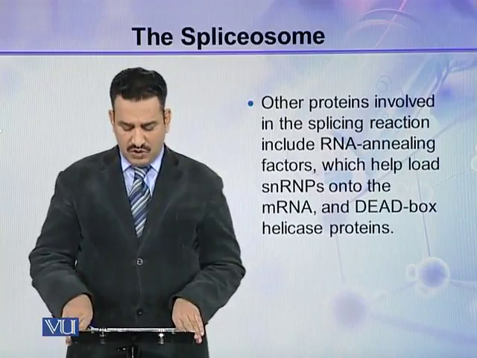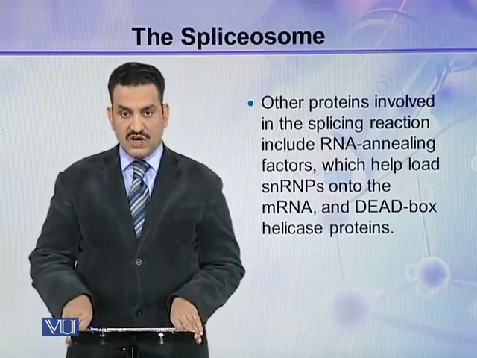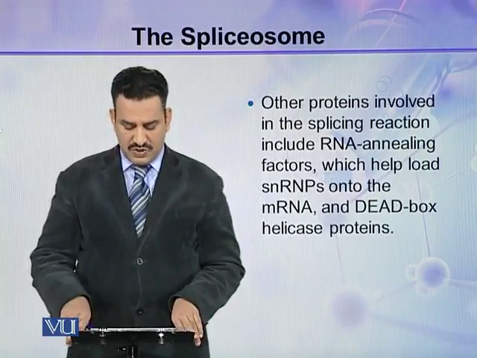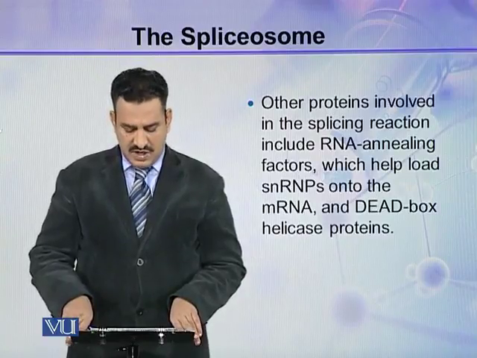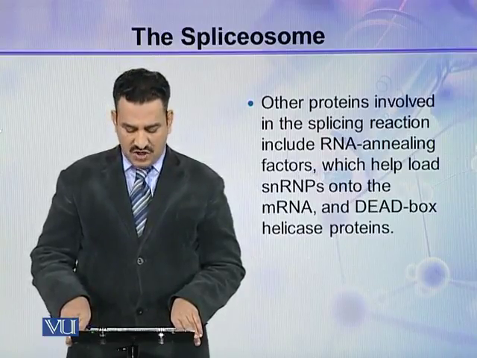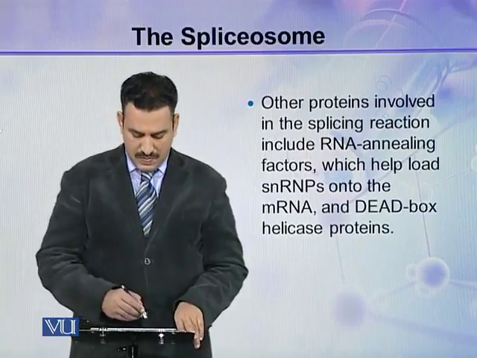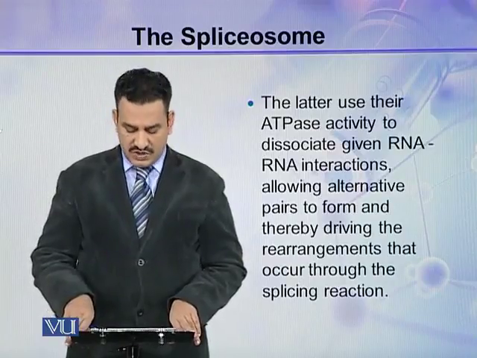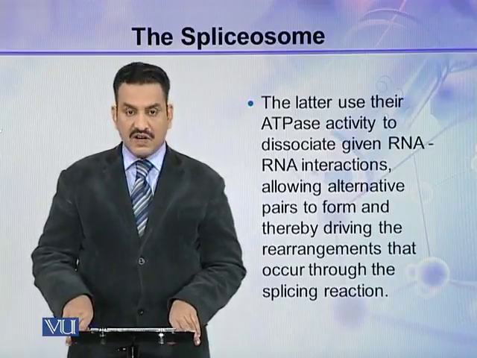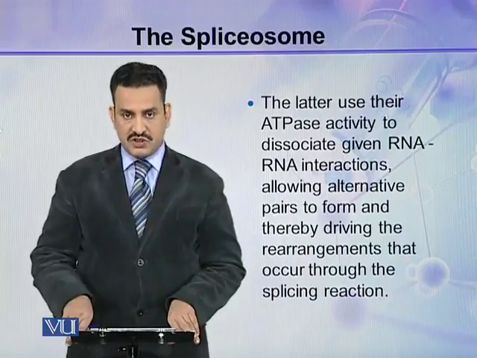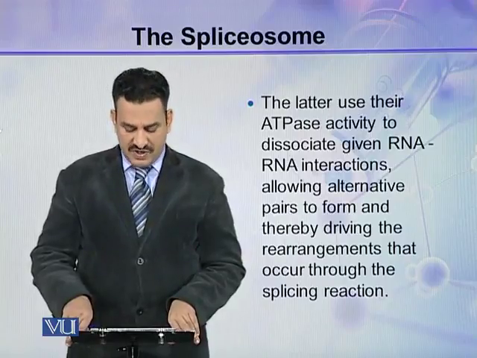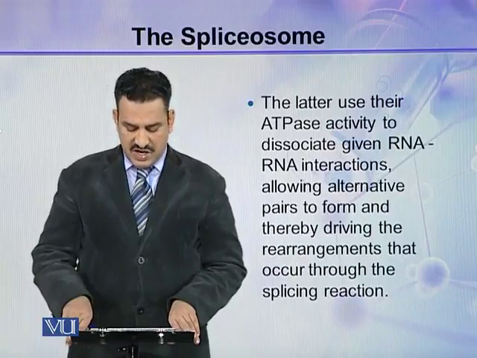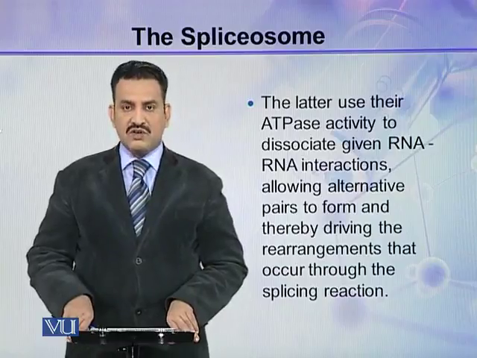Other proteins involved in the splicing reaction include RNA annealing factors, which help load snRNPs onto the mRNA, and DEAD box helicase proteins. The latter use their ATPase activity to dissociate given RNA-RNA interactions, allowing alternative pairs to form and thereby driving the rearrangements that occur through the splicing reactions.